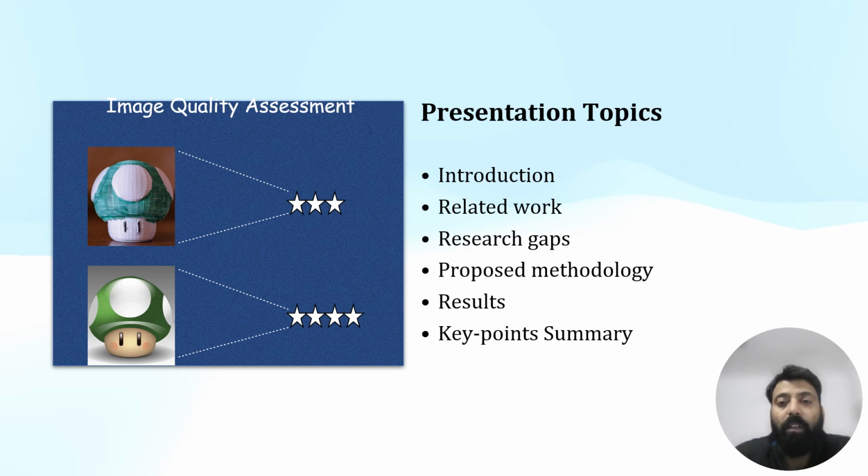As we move forward, we'll begin with an introduction to the field of blind image quality assessment. We'll then go through the related work, highlighting the significant contribution. Identifying research gap will be crucial as it reveals the motivation of our study. Our proposed methodology introduces a novel approach to tackle these gaps. We'll present our result demonstrating the effectiveness of our method. Finally, a key point summary will encapsulate the essence of our findings.